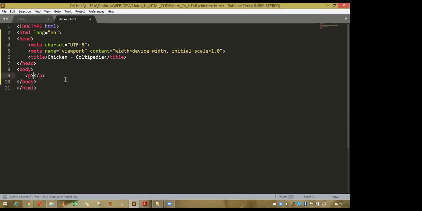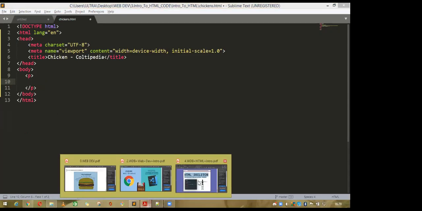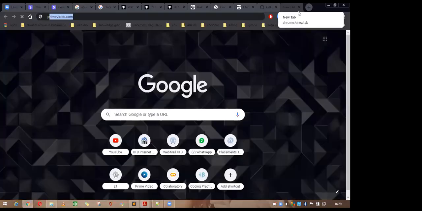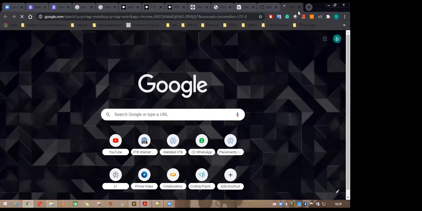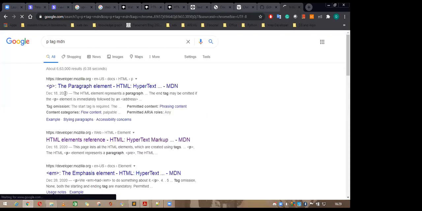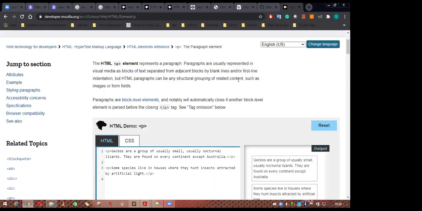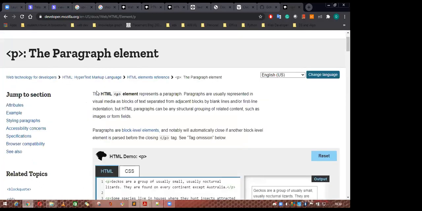Now how to use the element tag. The first one is the element tag. So basically, what is an element tag? Go to MDN and search for the p tag. Here is the paragraph element. Whatever element you are using, before using it, go to MDN and search what it is doing. Read this one.